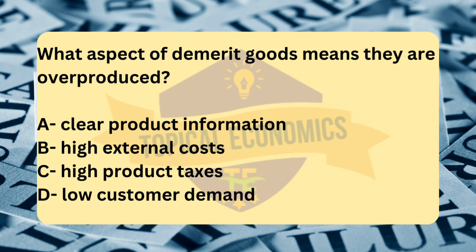What aspect of demerit goods means they are overproduced? A. Clear product information. B. High external costs. C. High product taxes.